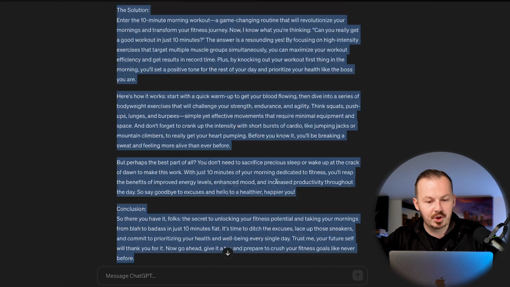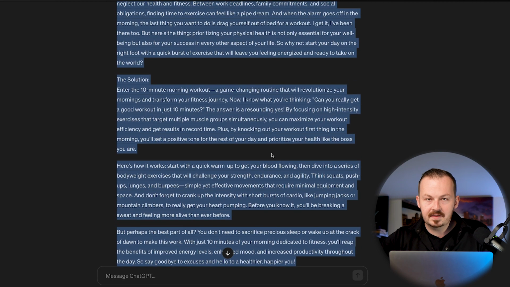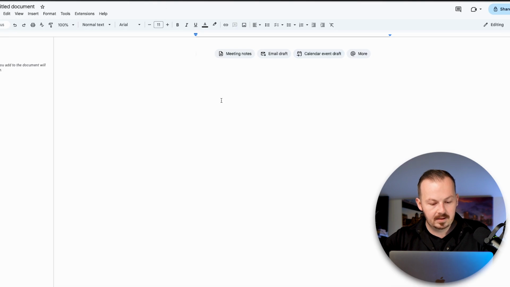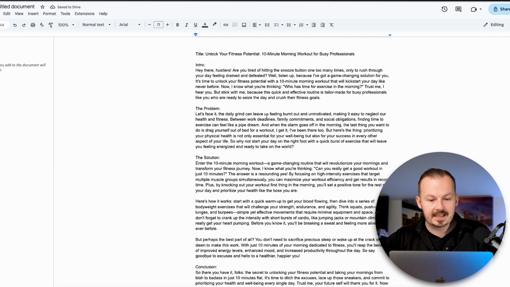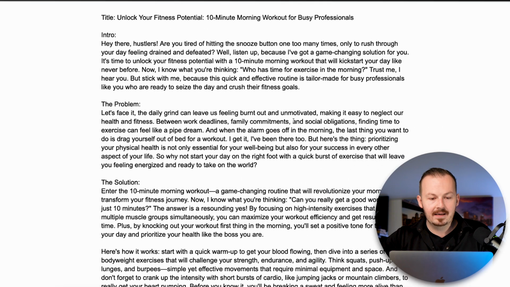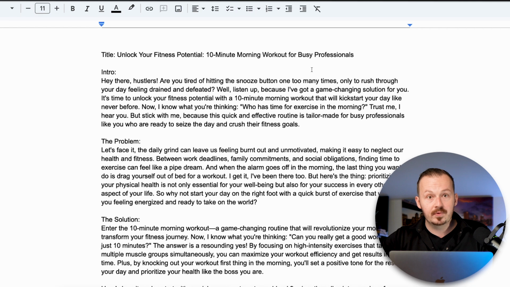That's why I recommend using ChatGPT to generate these articles, because it's going to be a lot quicker. Now we just want to select it, copy and paste it into the Google document just like that, and now you want to customize it a little bit. As you can see, it's pretty blank and boring text right now. For that reason, we are going to adjust it so it's going to be a little bit more appealing to the eye and also to the potential reader.